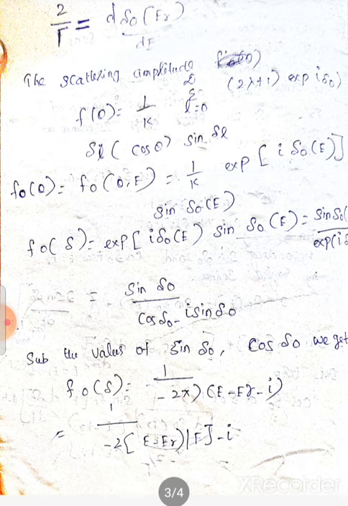Here sin eta naught by cos eta naught minus i sin eta naught. Substituting the values of sin eta naught and cos eta naught, we get the value of 1 by minus 2 by E minus ER minus i. Finally, we get the answer: 1 minus 2 by E minus ER gamma minus i value.